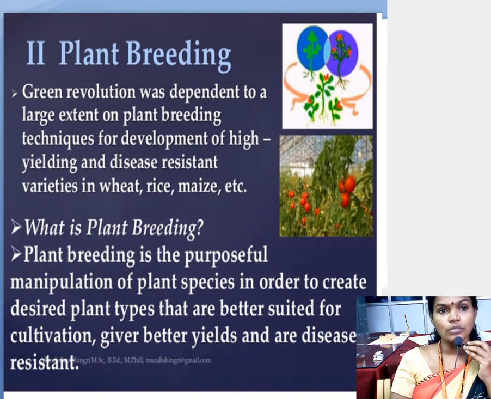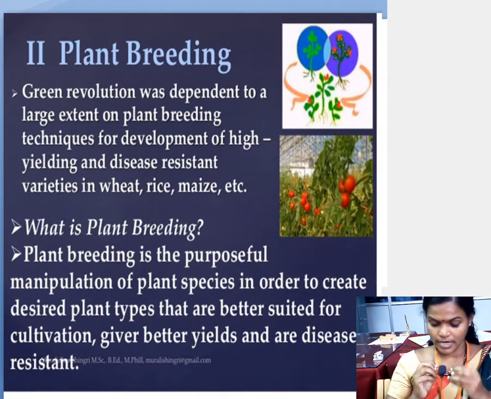So that is what we are going to see in the form of plant breeding.